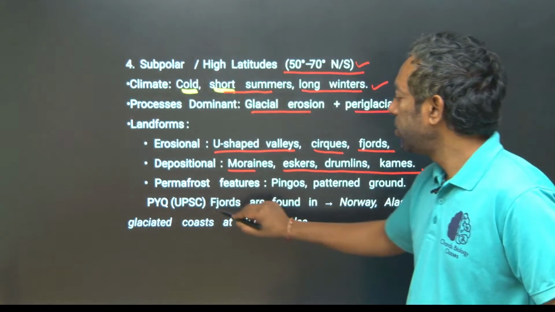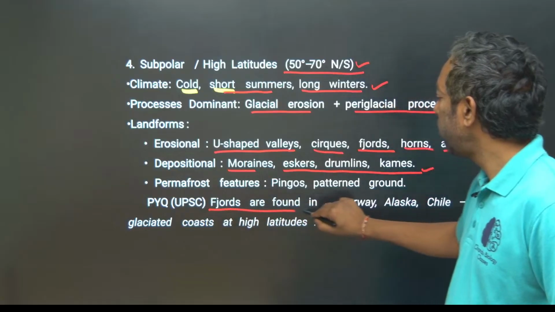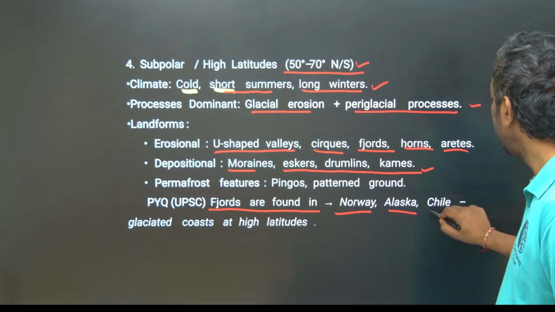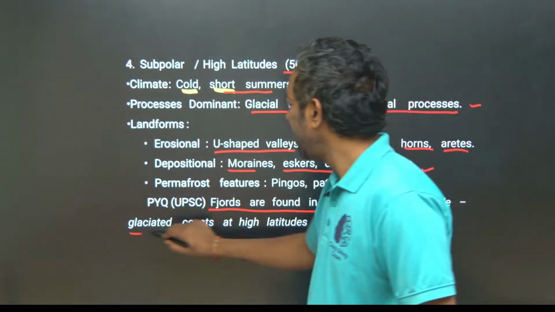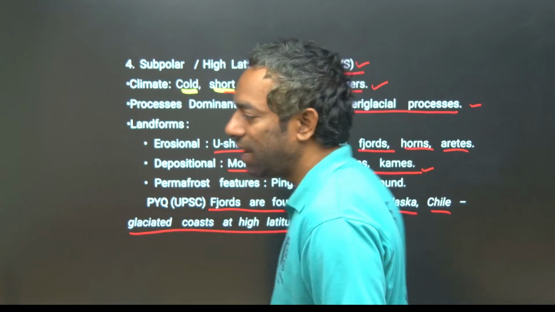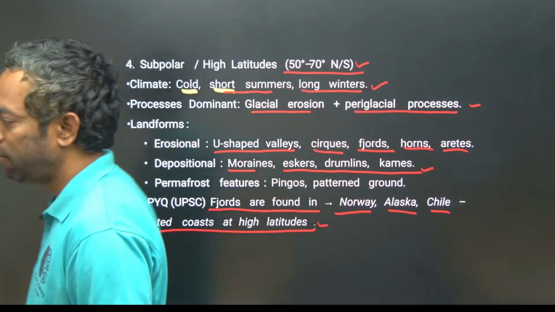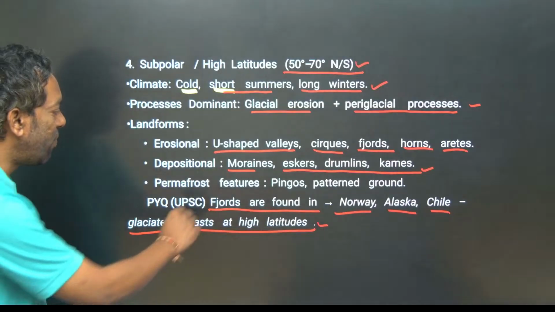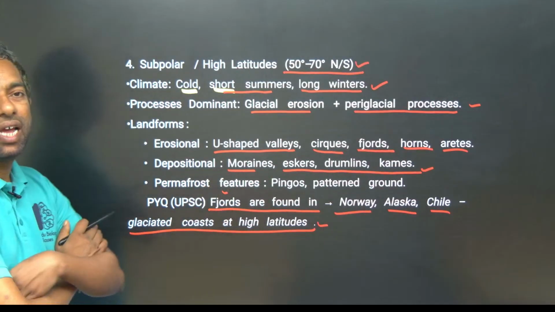A previous year UPSC question: fjords are formed in which place? Norway, Alaska, Chile: glaciated coasts of high latitude areas. The fjords are formed in high latitude areas.